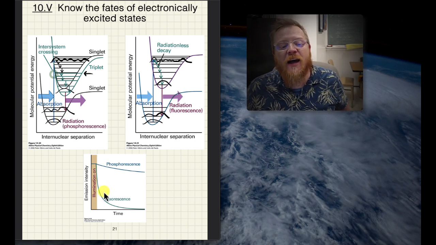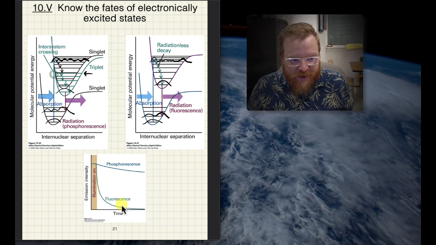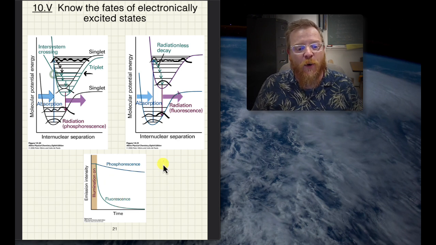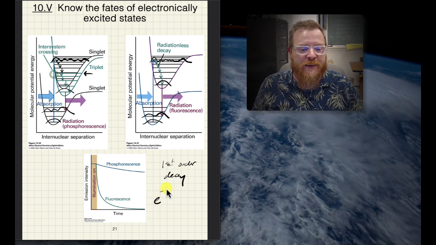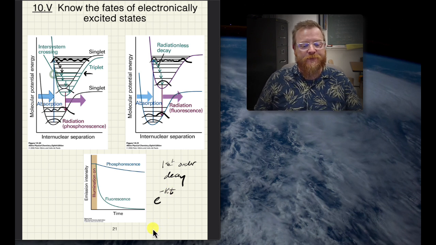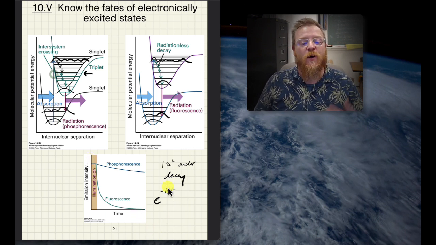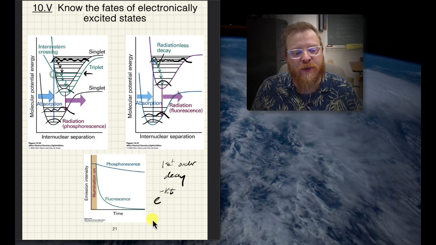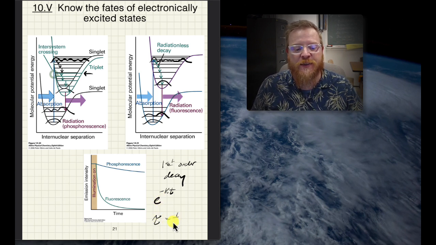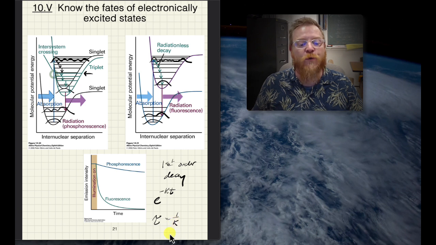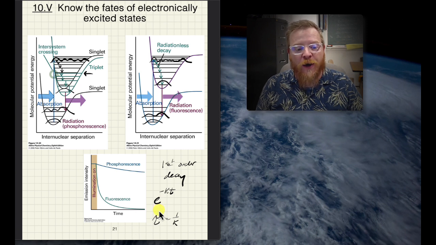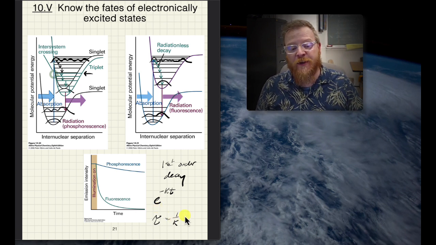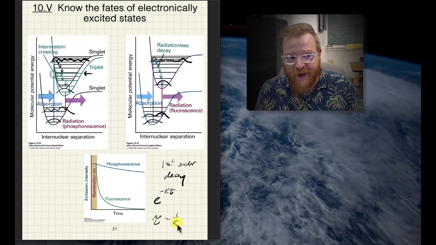And if we could look at the time of this, we would see fluorescence occurs very quickly. So both of these are occurring as first order decays. So that means these are exponential. So that will be e to the negative kt will be the rate of this process, where k is the first order rate constant, or we note the lifetime of this process will be 1 over k. So when we talk about the lifetimes of these processes being very long or very short, we're talking about the inverse relationship of their first order rate constant.